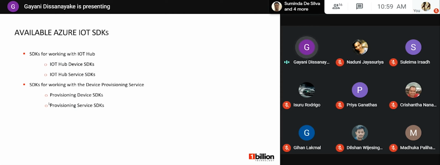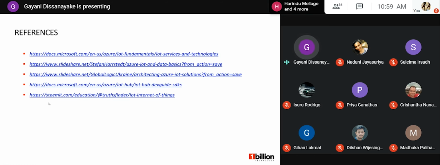Likewise, we have different SDKs available, and the important thing is these SDKs support different languages like C#, Java, Node.js, Python, and iOS. We have the opportunity to select whatever programming language is suitable for the application and use these SDKs for our development. That's all about the introduction to Azure IoT.